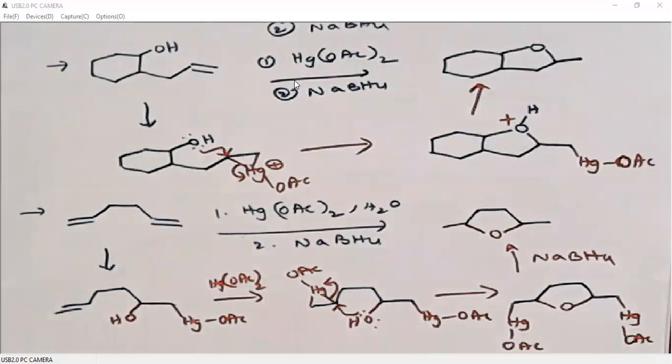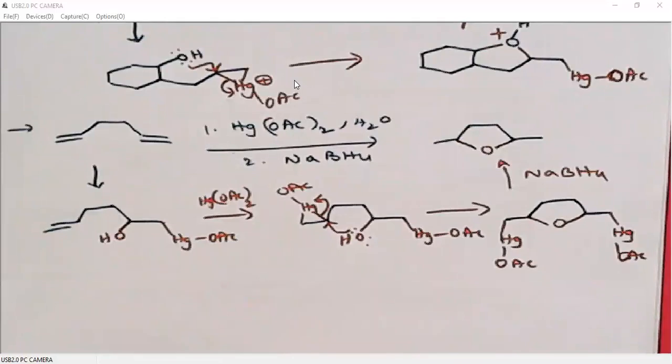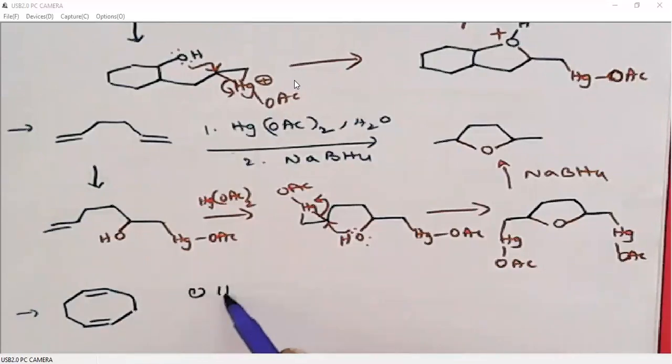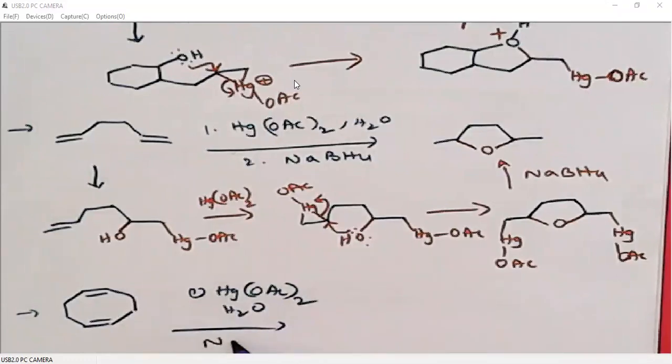I will also give you one more example of this kind. When we have cyclooctadiene, then we can convert this with mercuric acetate and water followed by sodium borohydride.